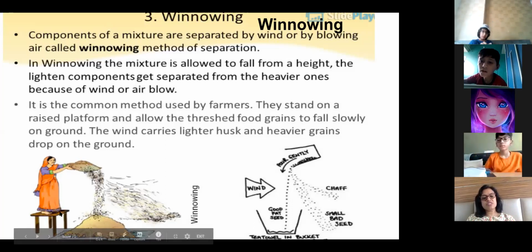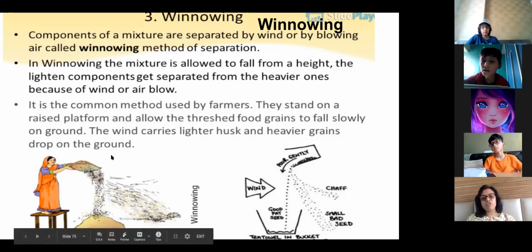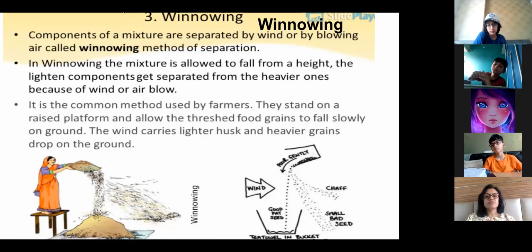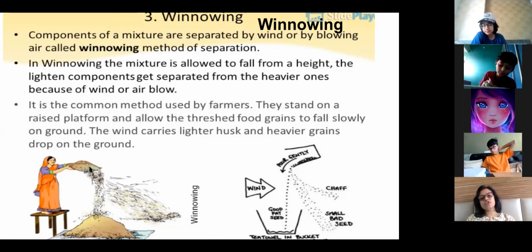When this lady stands on a height, with the help of wind, the lighter particles move away to this side. You see over here. Because the wind is flowing, she's standing on a height and moving this horizontally, which has the mixture of grain and the lighter crop particles which she has got from threshing.